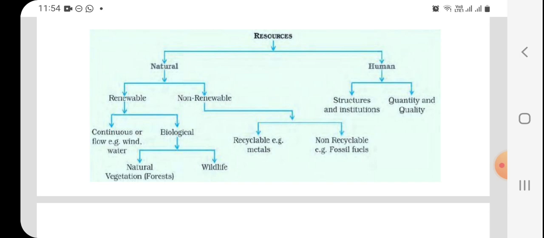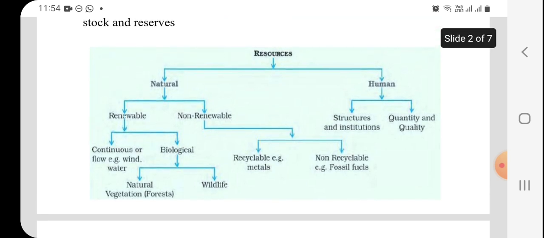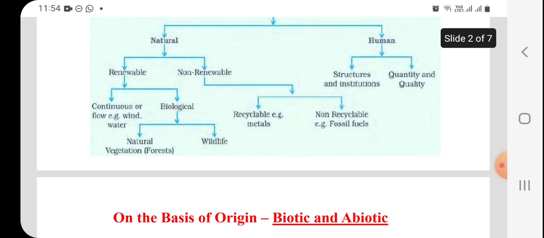So we can use coal and petroleum for a certain period of time. When we are overusing, once it's over, we cannot get it back. So we have to follow the modern method, that is, renewable sources of energy, which are now more important at present in the world. Then coming to biological, renewable comes under biological, that means humans, plants, animals, that is flora and fauna.